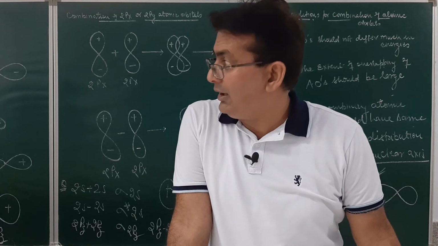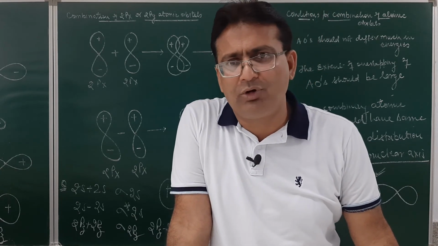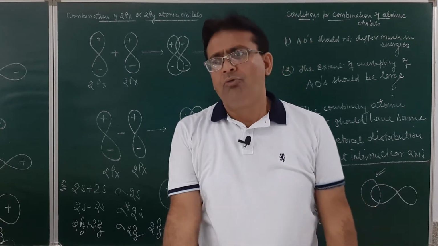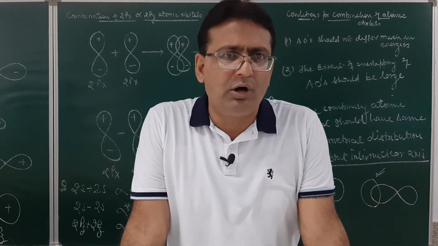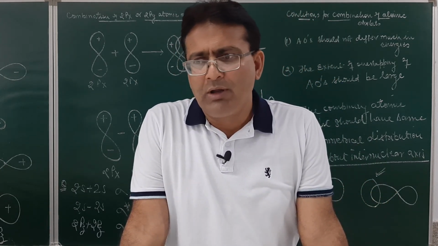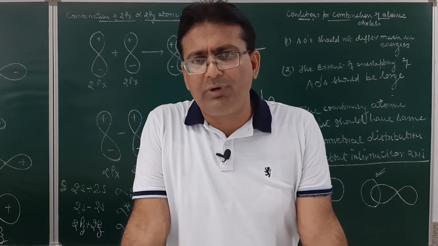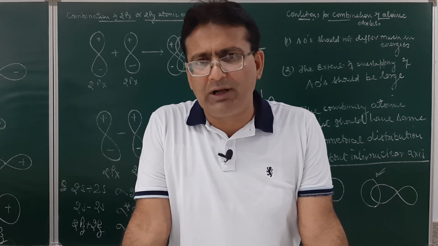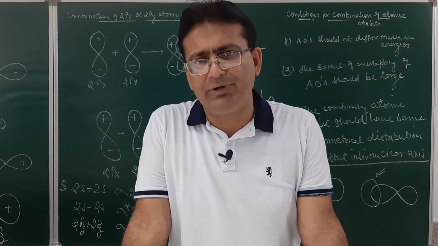So this is something about the combination of atomic orbitals. Today I have completed how atomic orbitals combine to form the bonding and anti-bonding molecular orbitals. In our next lecture, which will be a very important lecture, we will learn about the energy level diagram or molecular orbital diagrams, where we will write the molecular orbital configuration. We will follow certain rules to distribute the electrons in molecular orbitals and then learn how to make the molecular orbital diagram.